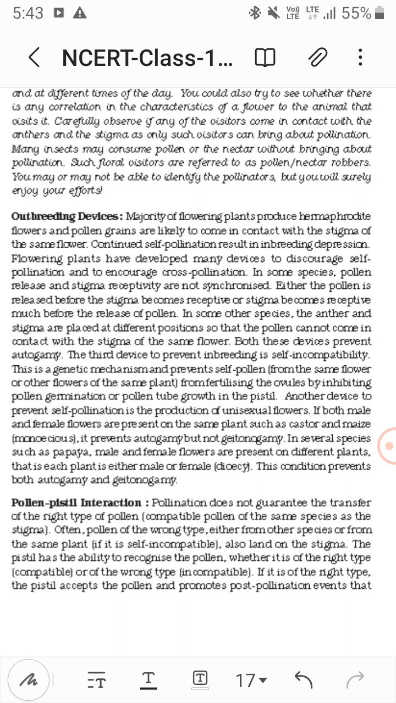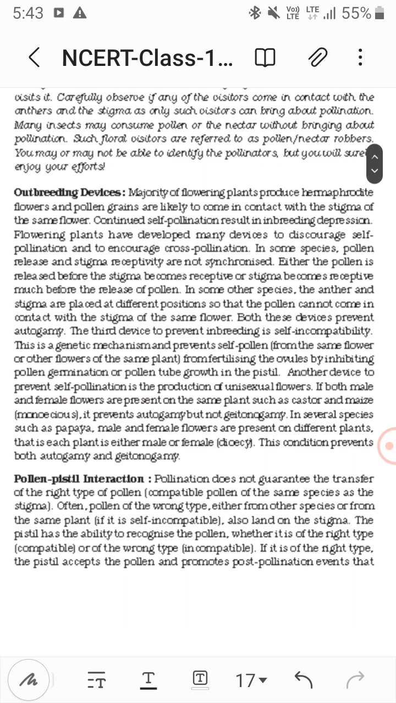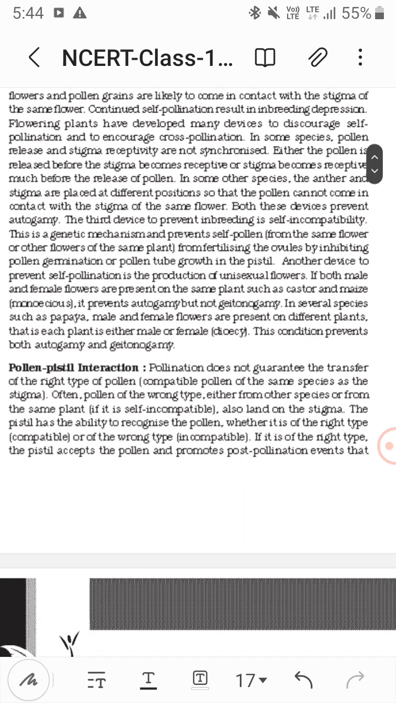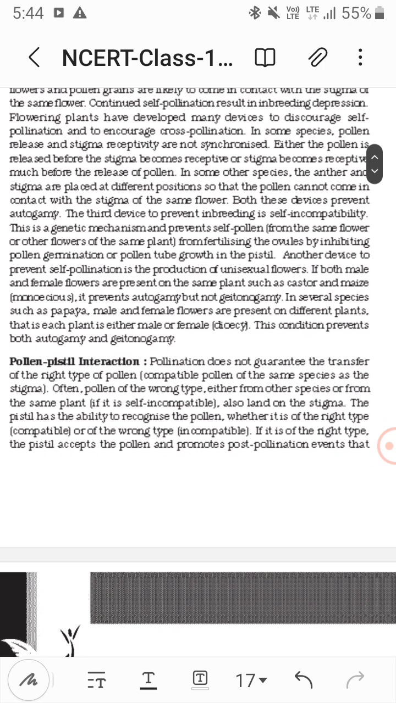Now in several species such as papaya, male and female flowers are present on different plants, that is each plant is either male or female. That is the dioecious condition. This condition prevents both autogamy and geitonogamy. Examples are papaya and Marchantia. Now pollen pistil interaction. Pollination does not guarantee the transfer of the right type of pollen, that is compatible pollen of the same species